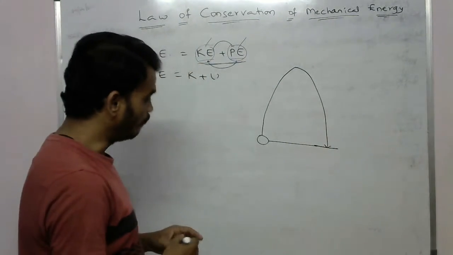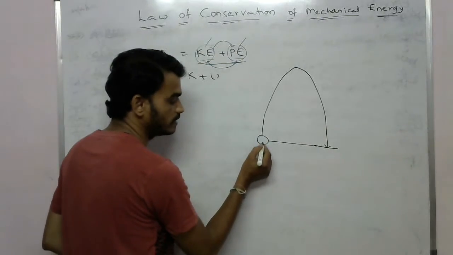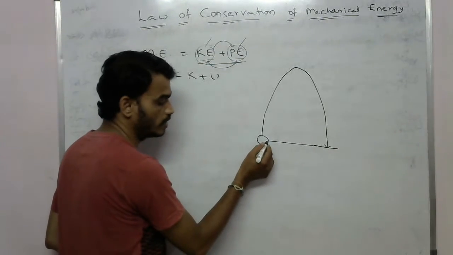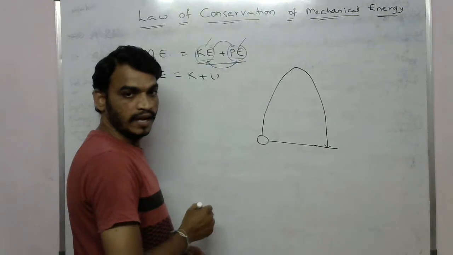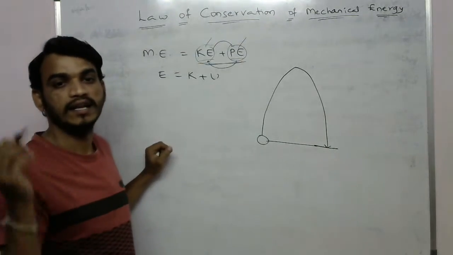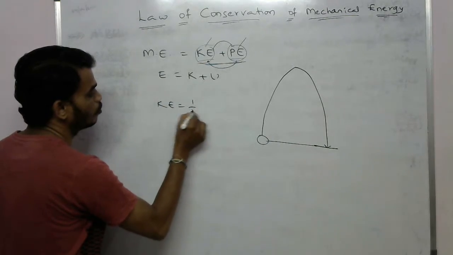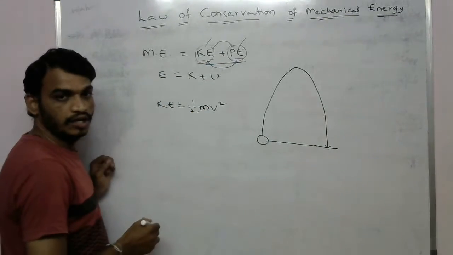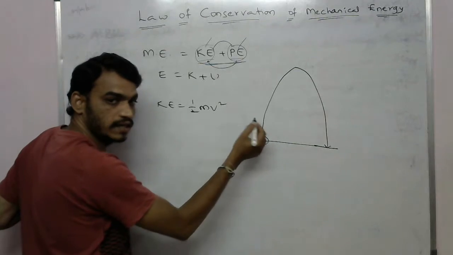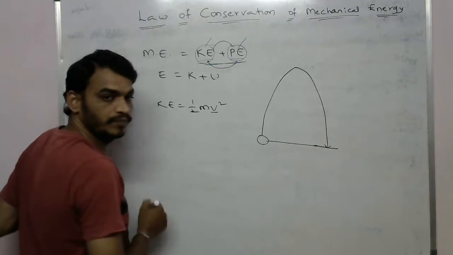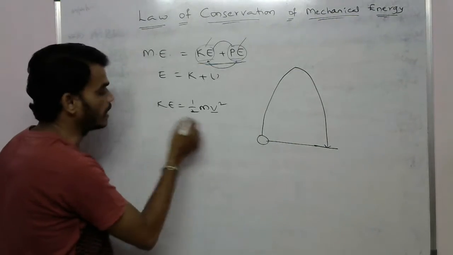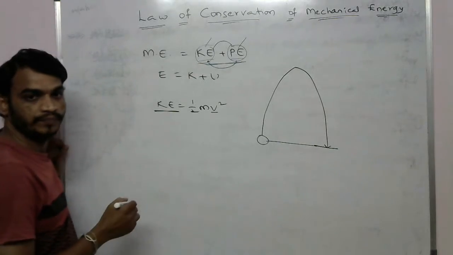When the object is in the ground state, it has only kinetic energy. According to the formula, kinetic energy is equal to half mv square. Initially it has some amount of velocity, and because of that velocity, it has some amount of kinetic energy.